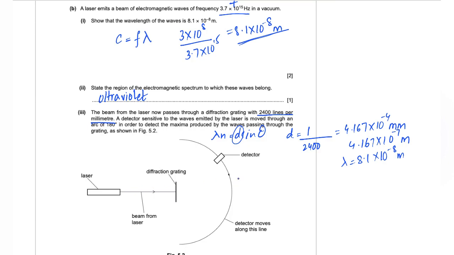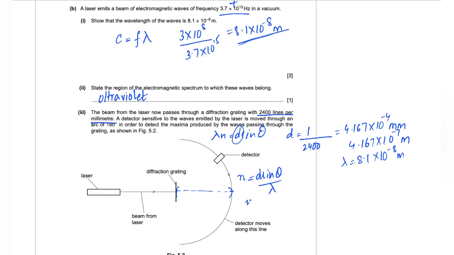Now if you rearrange your formula, n is equal to d sine theta over lambda, where the value for the angle theta is going to be 90 degrees, because the number of maxima above this incident ray, this is the incident ray, so the number of maxima that the detector detects here is going to be equal to that in this lower region. All right, and an additional maxima is going to be this one. This is going to be at an angle of 0. This is the additional maxima that forms.